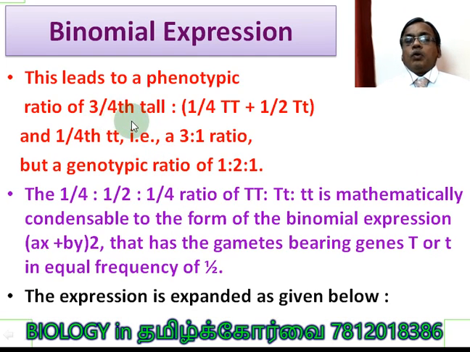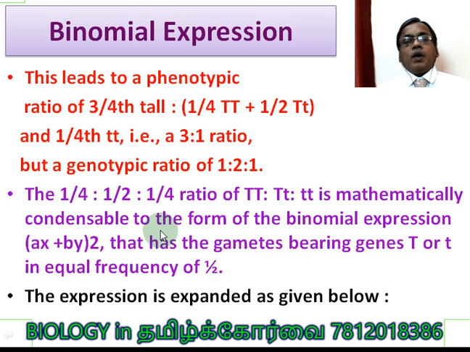This led to a phenotypic ratio of 3/4 tall, in which 1/4 with capital T capital T plus 1/2 with capital T small t, and 1/4 again with small t small t. So 25% of them were dwarf. So the phenotypic ratio becomes 3:1, and the genotypic ratio, as I already told you, 1:2:1. The 1/4 : 1/2 : 1/4 ratio of capital T capital T to capital T small t to small t small t is mathematically condensable.